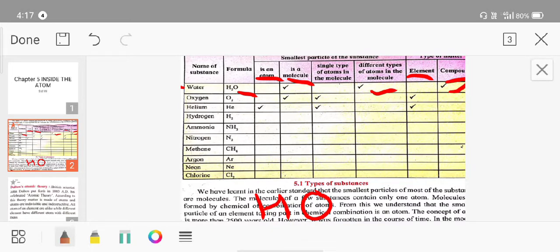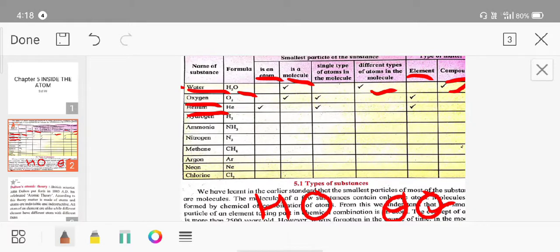Next is oxygen, O2. Oxygen is a molecule because two atoms of oxygen are present inside it. Whether the same atoms or different types of atoms are present inside the molecule: the same type of atoms are present, O atoms. Whether it is an element or a compound: it is an element because it is made up from two same atoms, O and O.